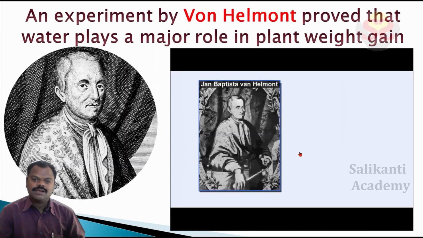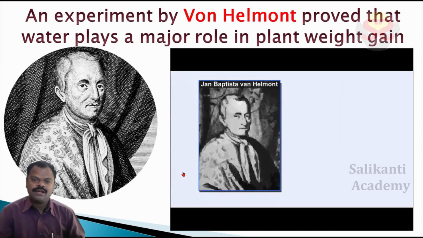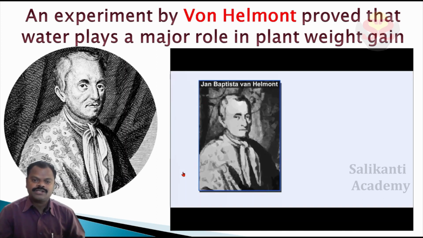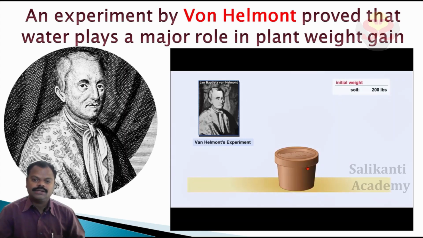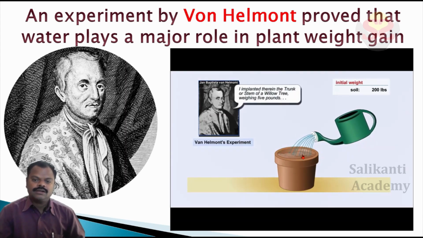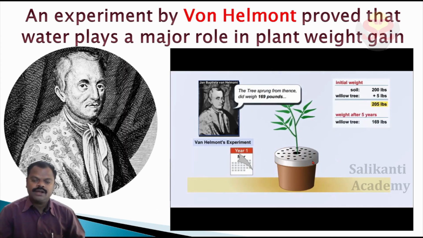Children, see the experiment carefully and understand the Jean Baptiste von Helmont experiment. He took a flower pot and took weighed soil in that. That soil weight is approximately 200 kgs. He planted a seed in that, and he put a perforated plate over the flower pot.